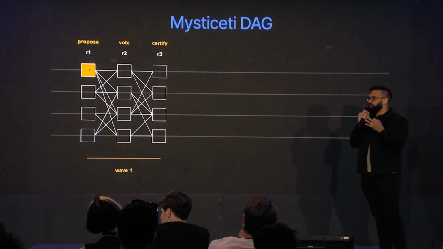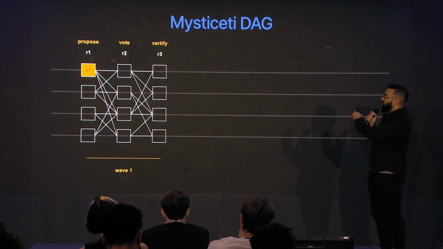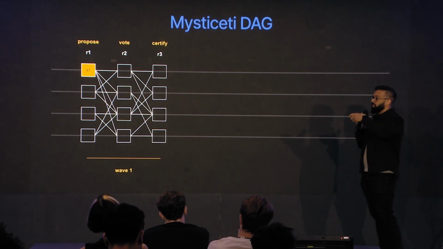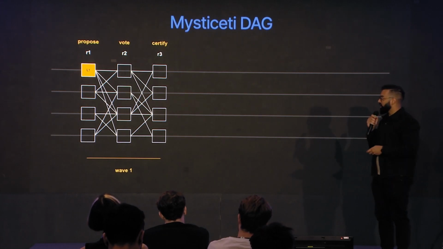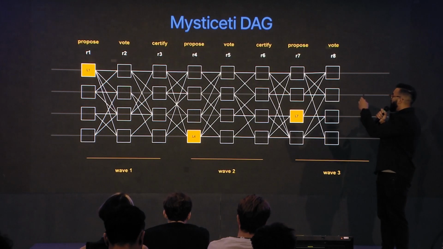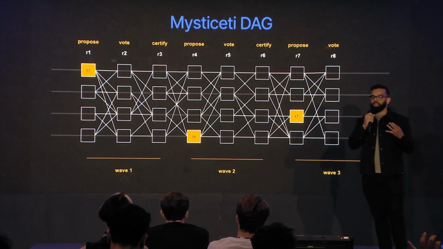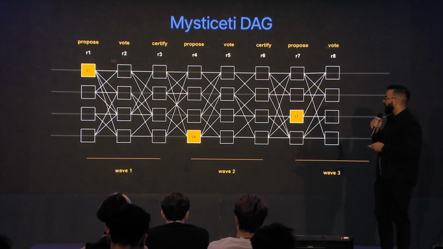And while we're broadcasting blocks, at the same time we can vote and certify for these blocks. And that is something that we'll do when we're interpreting the DAG. So we'll have multiple waves. Every 3 rounds, we'll have a leader elected. We'll propose, vote, certify. And I'll explain this more as we go into interpreting the DAG.